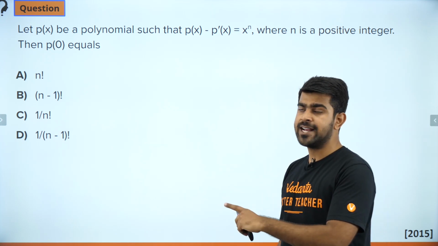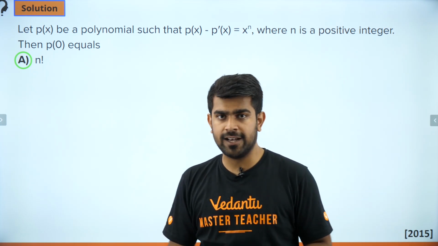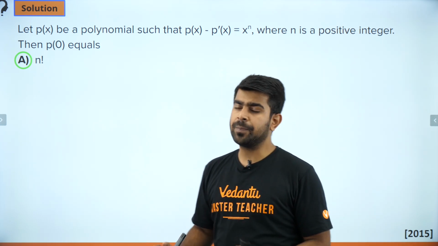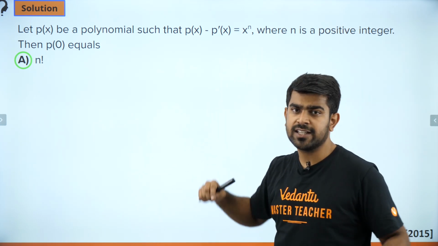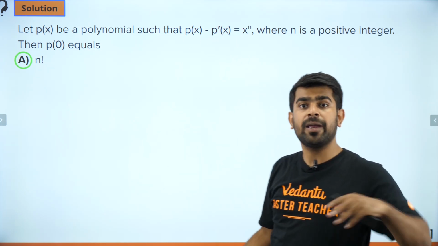I'm going to switch the page, guys. The answer for this question is n factorial. How do we reach that? There are many ways to do this. Some people might say, sir, can we try substitution? I can put n as 1, n as 2, n as 3 and then see if it works. Yeah, maybe you can do that.